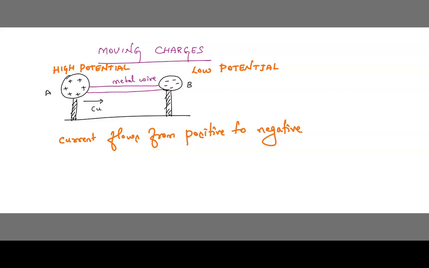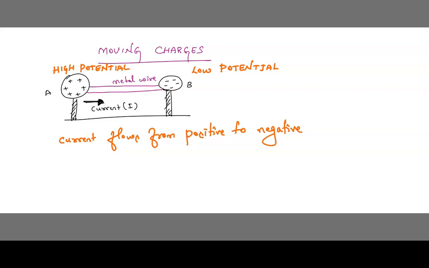So this is the direction of current, that is nothing but I. So current moves from positive to negative. Current is moving from this positive side A to B. It's moving from A to B, so that is left to right. Current moves from left to right.